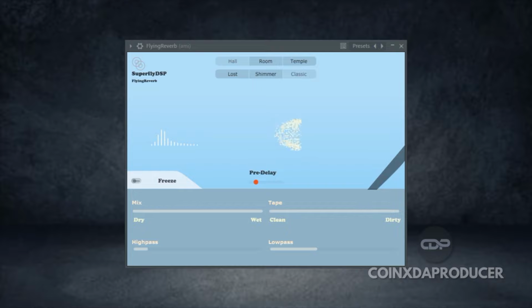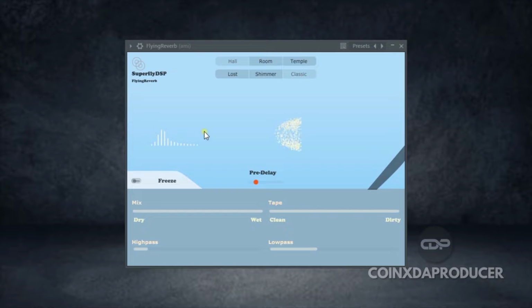AU formats. You get a nice visual display settings in the center of the interface, which visualizes the effect and the sound spectrum of the input. So guys, we'll be going through the features as always and finally have a demo to hear how it sounds.